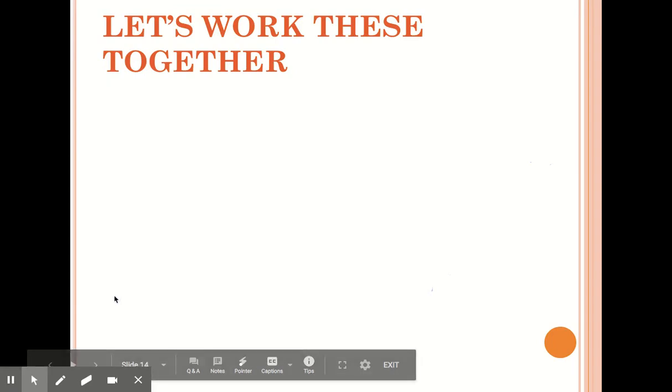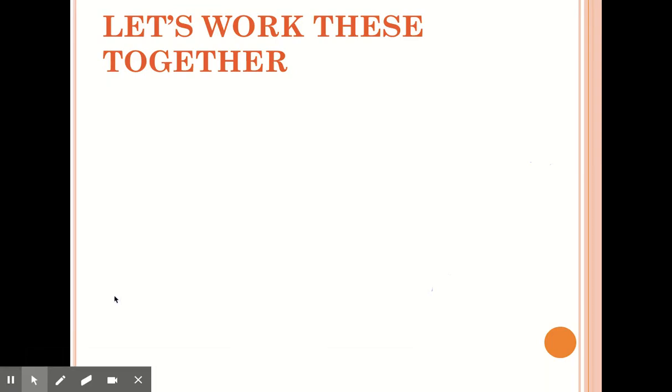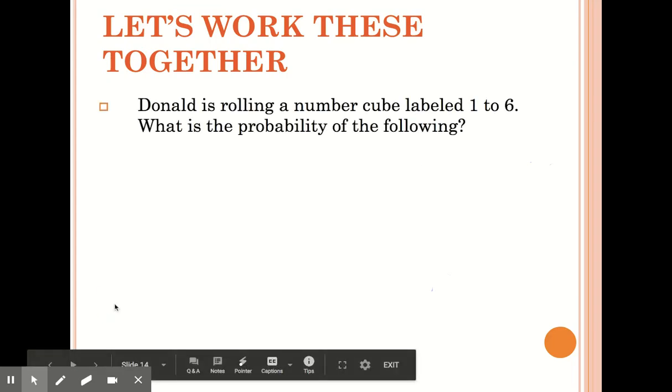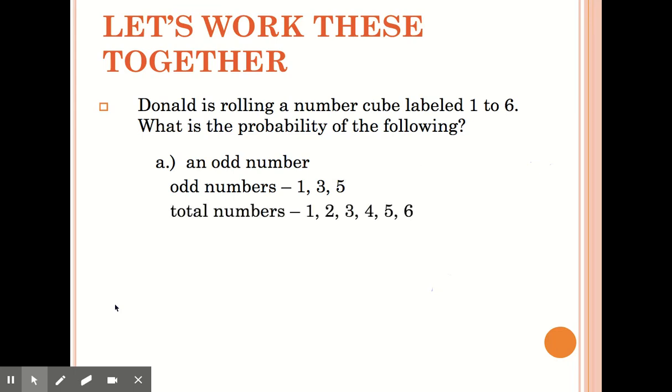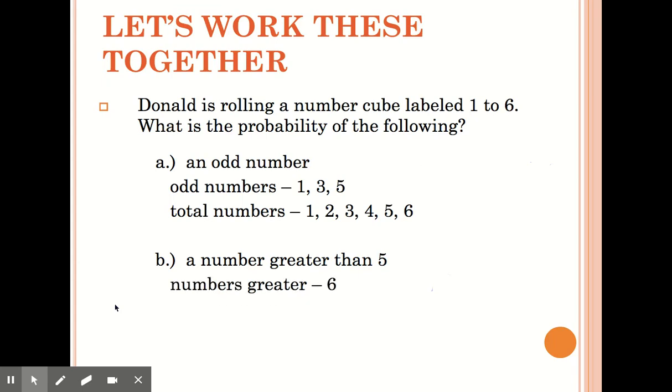Let's work these problems together. So we'll look at our situations. Donald is rolling a number cube labeled 1 to 6. What is the probability of the following? An odd number. Well, odd numbers on the cube are 1, 3, and 5. And the total number of numbers on the cube is 1, 2, 3, 4, 5, and 6. And then he rolls a number greater than 5. Well, numbers greater than 5, there's only 6, and the total number of sides is still only 6.